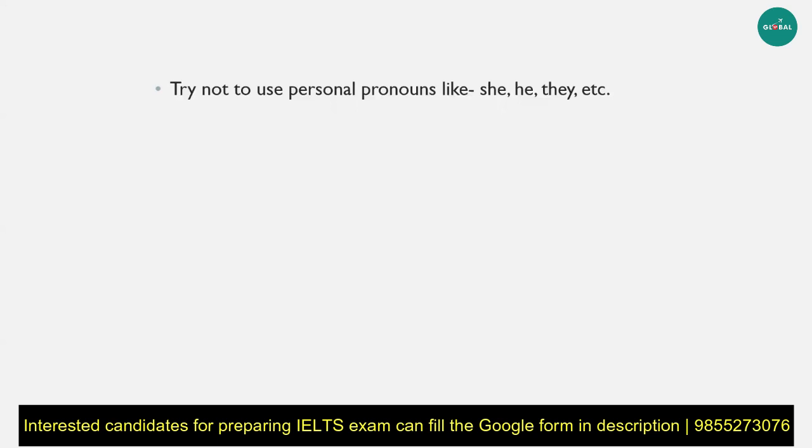So the first thing is, as you're writing body paragraphs, it is very common to use personal pronouns. So maybe you're talking about children, then you start using they. If you're talking about parents, you might start using he or she.